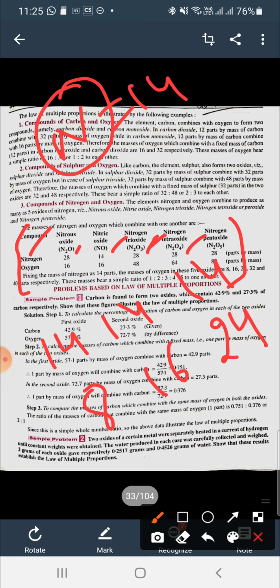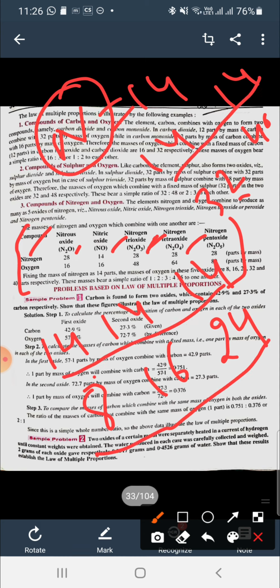In the fourth compound, the mass of oxygen will be 32. In the fifth compound, the mass of oxygen is 40. So if we fix the mass of nitrogen as 14, the mass of oxygen has the values 8, 16, 24, 32, 40.